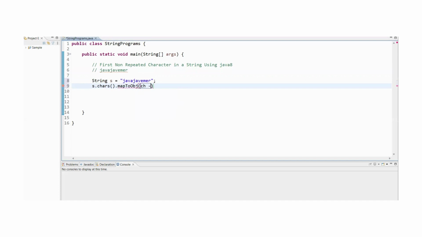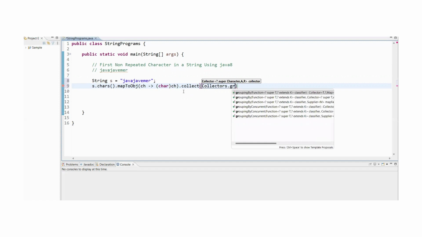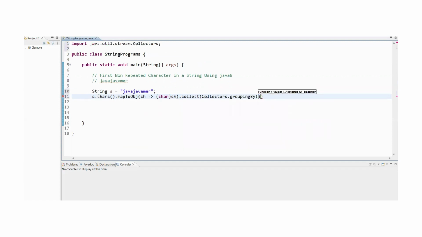Let me take character, so that I'm going to convert this into the particular character. And I'm going to collect it using Collectors.toList, Collectors.groupingBy, so that I'm going to collect all the things that we will be getting.